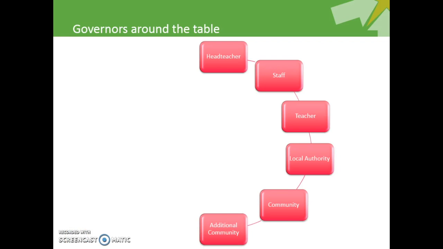Additional community governors. An additional community governor is nominated by the community councils where a primary or nursery school is situated in an area where there are one or more community councils. Foundation governors. Foundation governors are members of the governing bodies of voluntary aided, foundation or voluntary controlled schools. They ensure that the school preserves its particular religious character or that it is conducted in accordance with the terms of a trust deed.